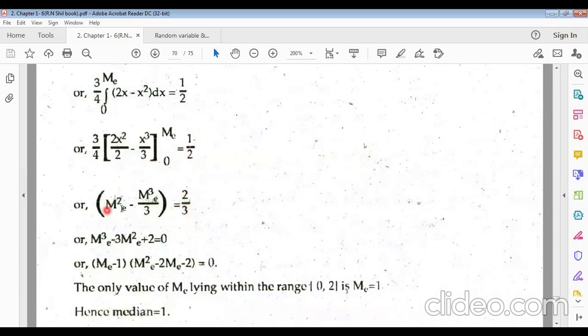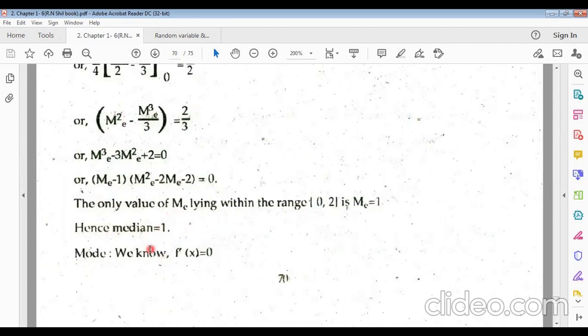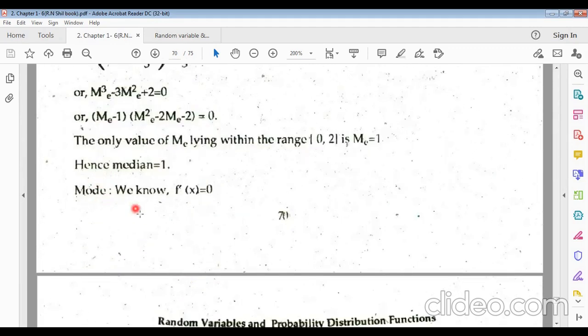Now we get an equation for ME, the median. It looks like x cube minus 3x square plus 2 equals 0. Solving this, x minus 1 and x square minus twice x minus 2 will give this. After solving, the only value for the median lying within the range 0 to 2 comes from x minus 1 equals 0. So the median equals 1.